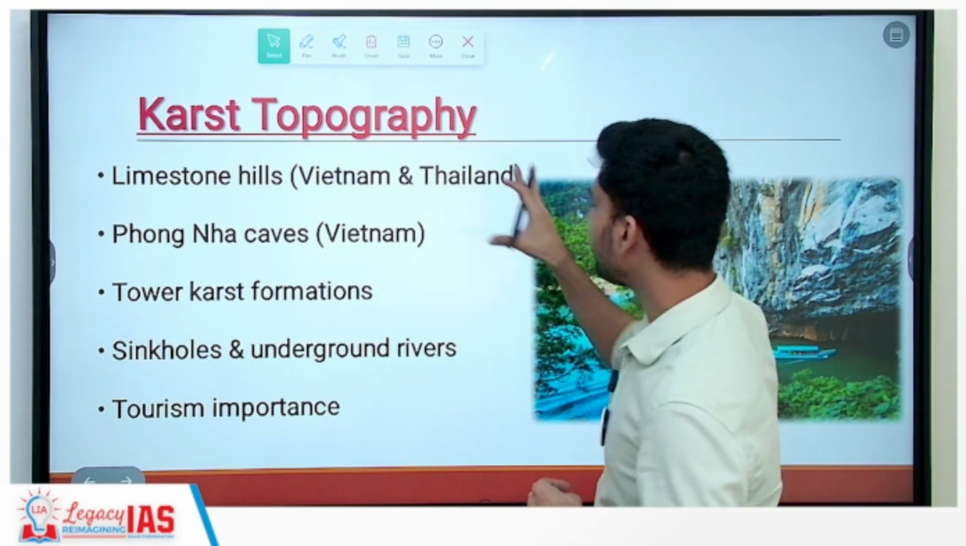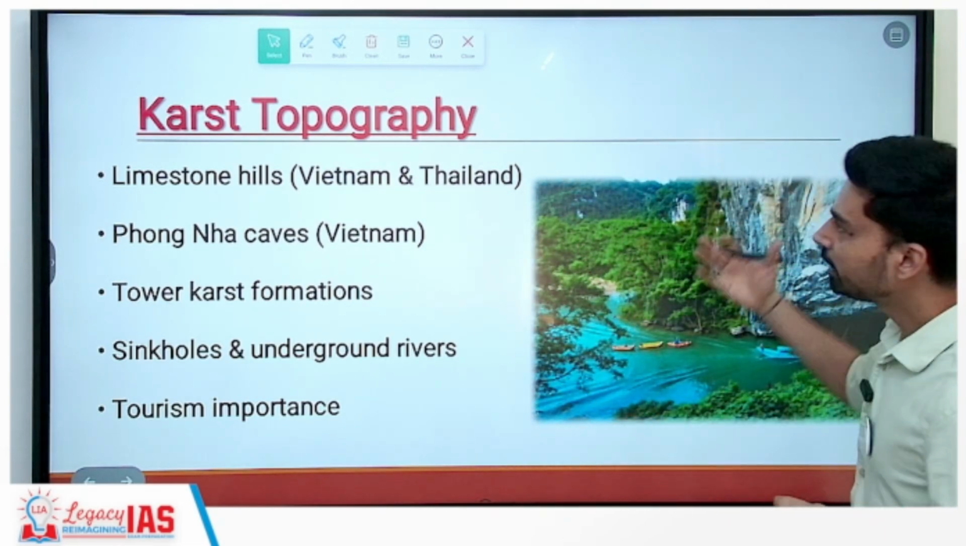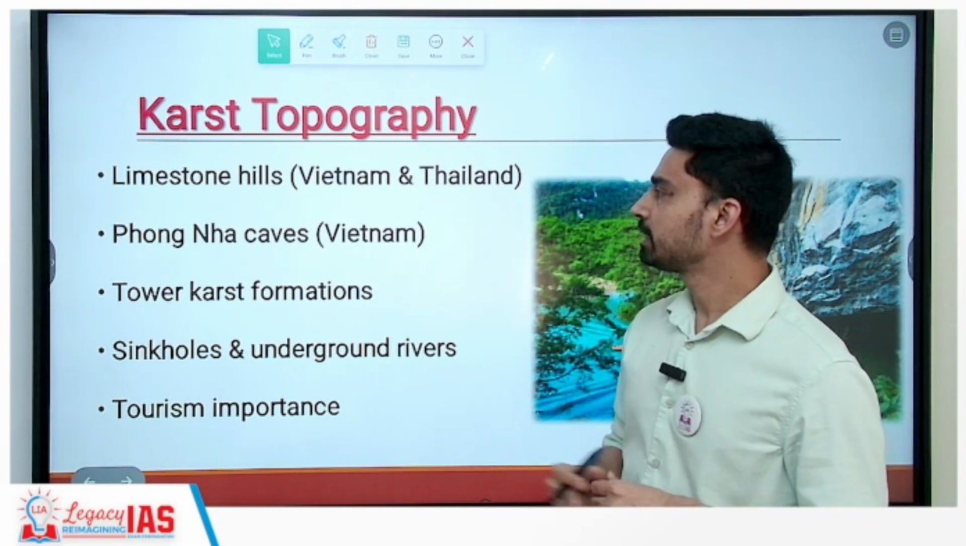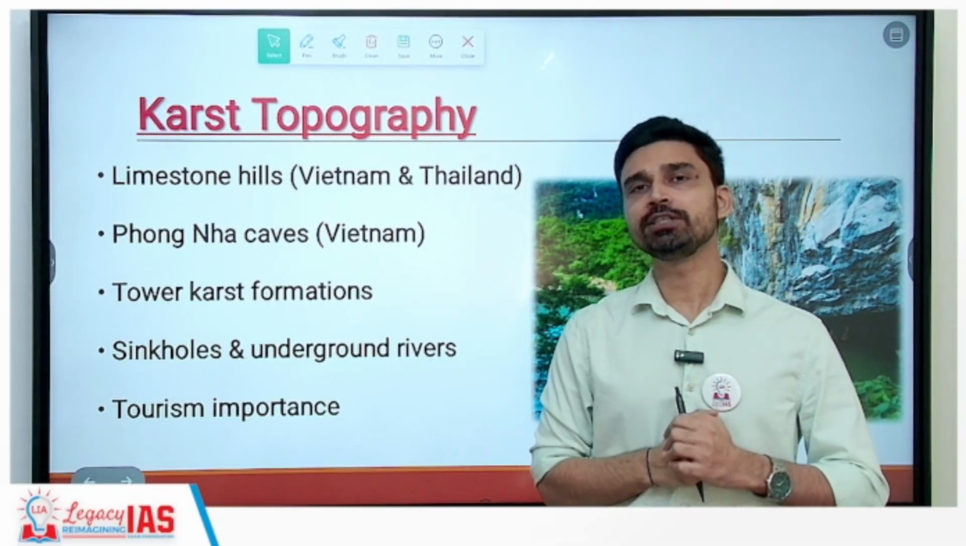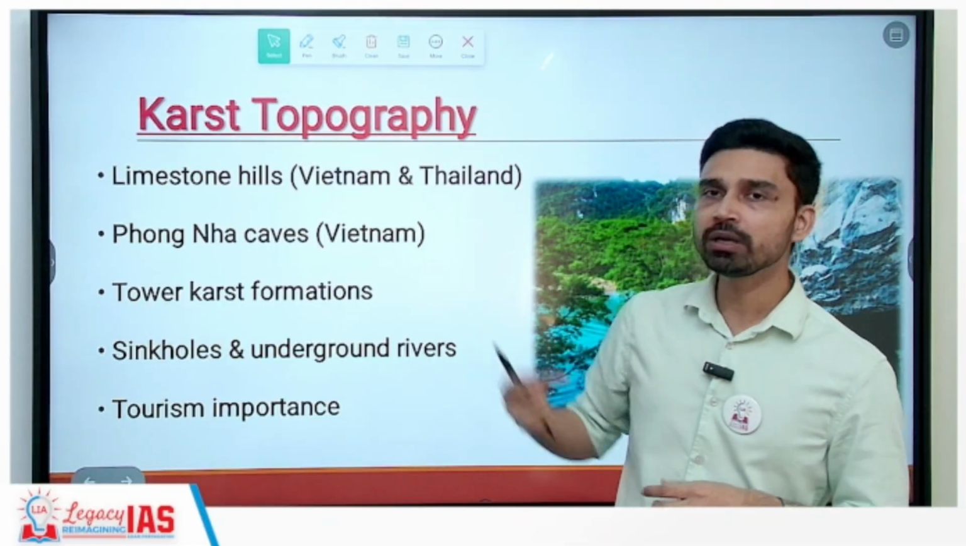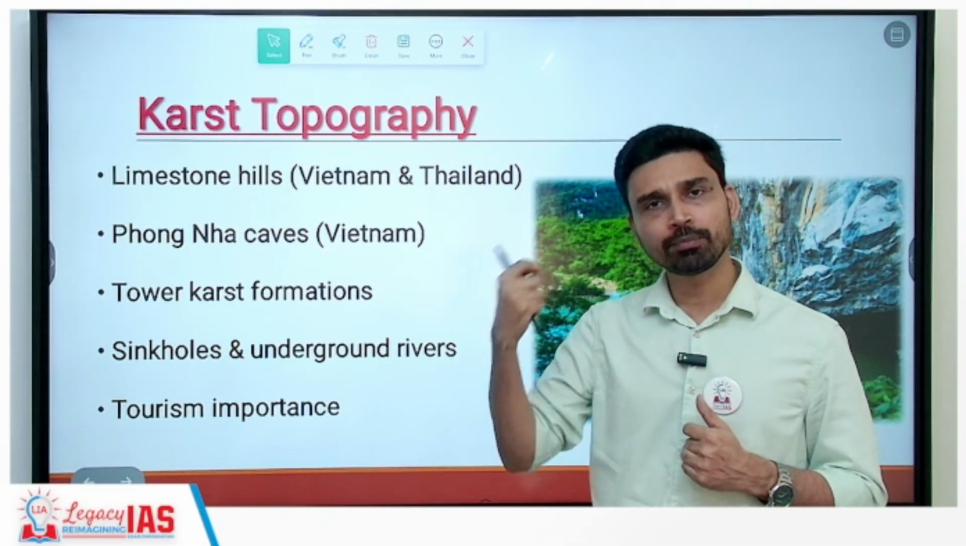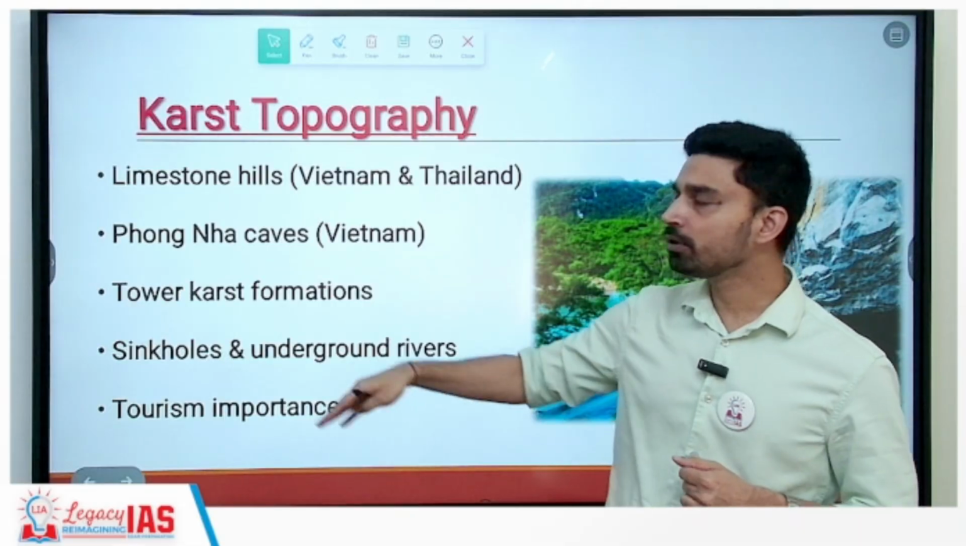So Vietnam and Thailand are some countries, as you can see from here, famous for limestone hills. Similarly, in Vietnam, you will find the largest limestone cave of the entire world. It is called Phong Nha cave. Again, a limestone cave, an example of karst topography. Tower karst formation you will see.